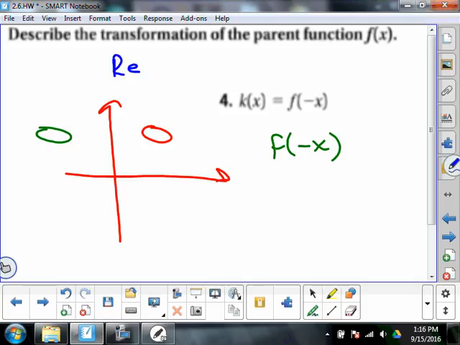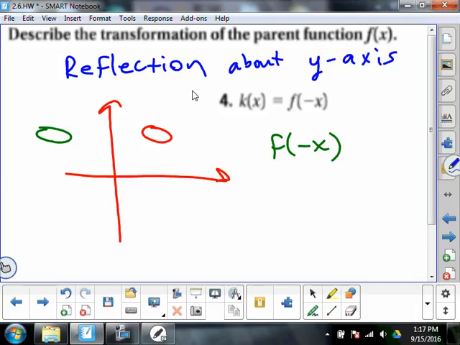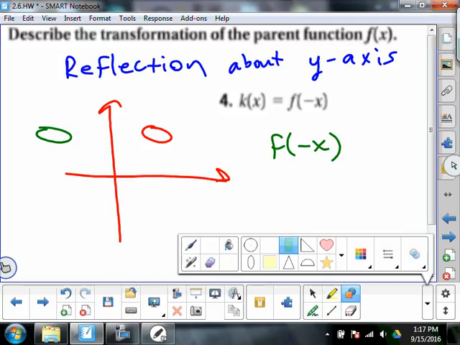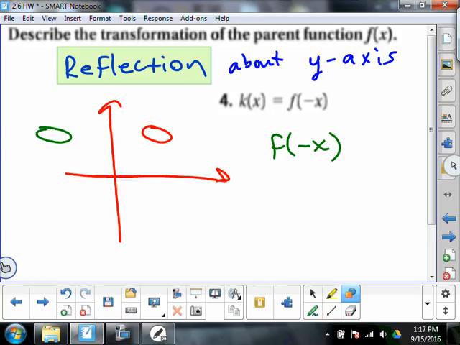So anyway, what we've got here is a reflection. In my first and second period classes, we didn't specify this kind of reflection. We did talk about a reflection about the x-axis, but this is actually a reflection about the y-axis. So remember, there's three types of transformations. A reflection is another type of transformation. In this case, it's a reflection about the y-axis. Why? Because we have f of x, and f of negative x gives us a reflection across the y-axis.